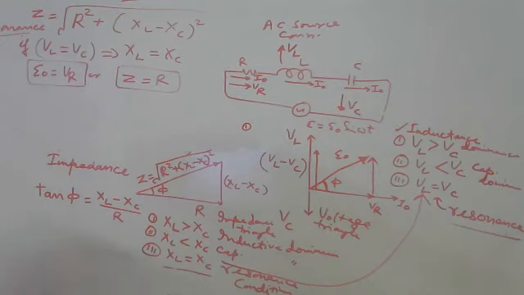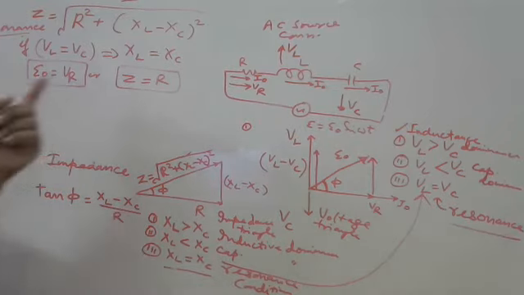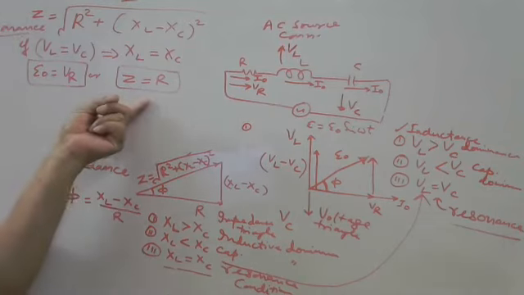The whole circuit will behave like pure resistance only. Got it? Any doubt in this? In voltage terms also, in impedance terms also, we have written.